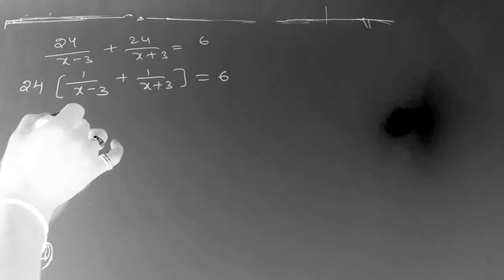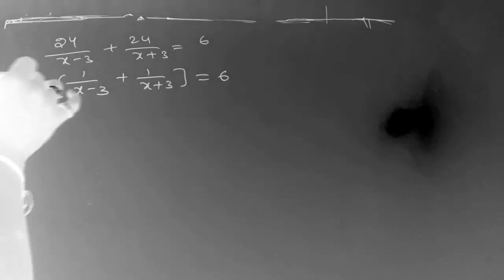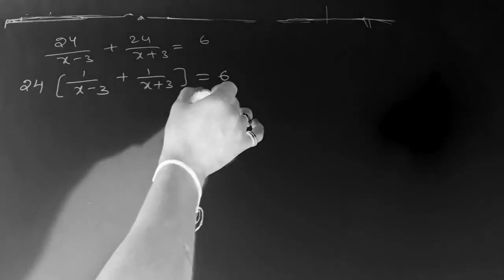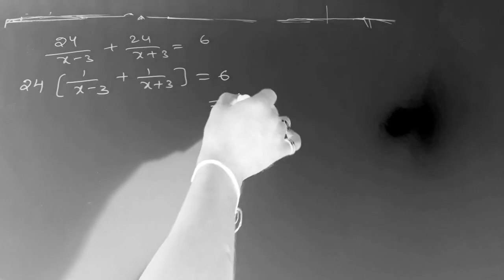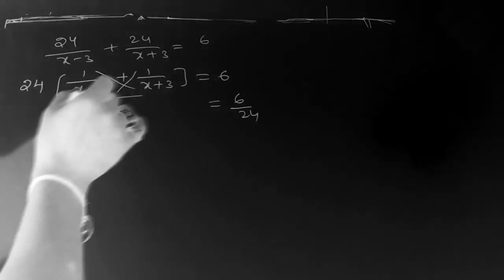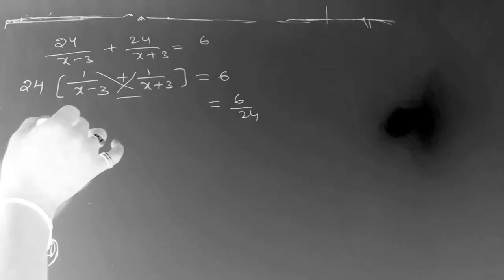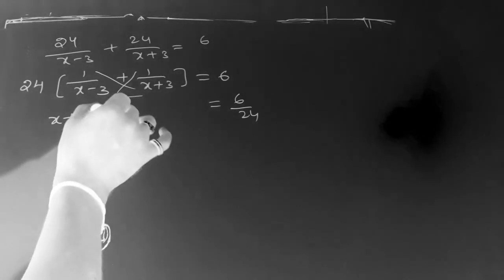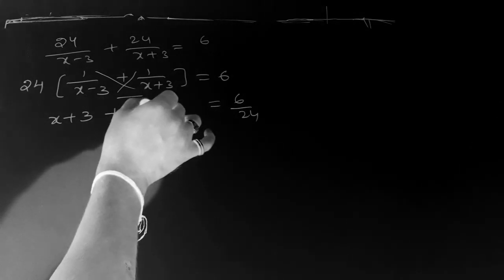Here 24 is in multiplication, it goes to division, 6 by 24. Here you take the LCM: 1 into x plus 3 is x plus 3, 1 into x minus 3 is x minus 3.